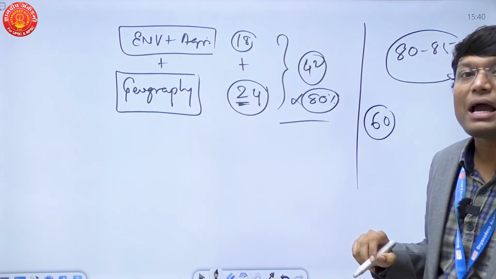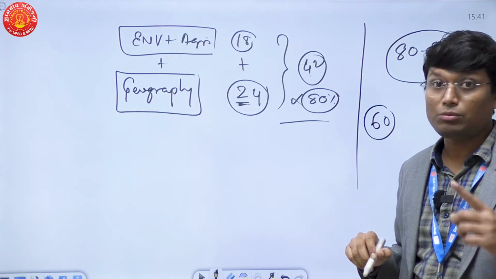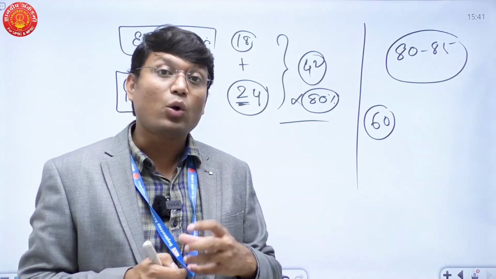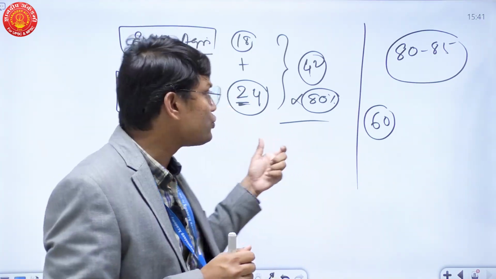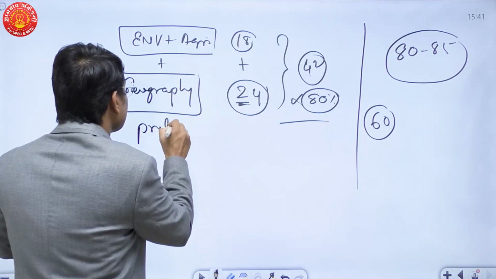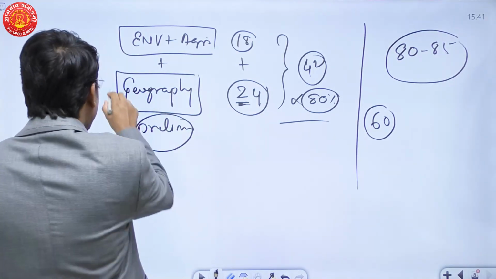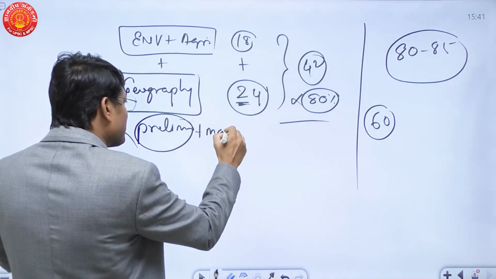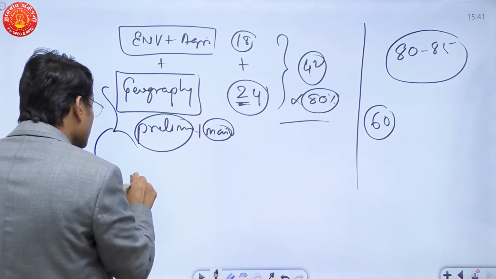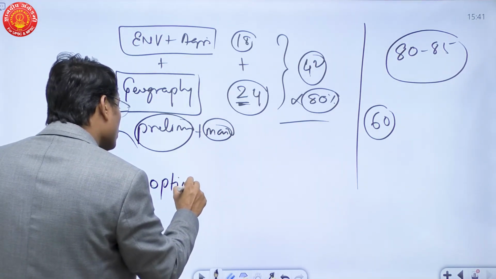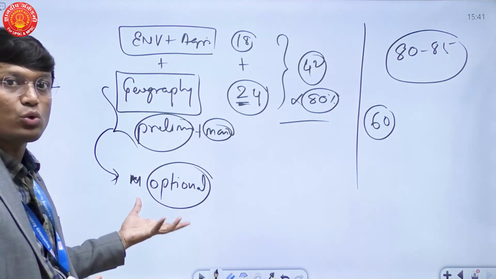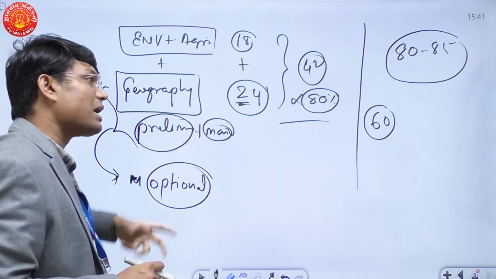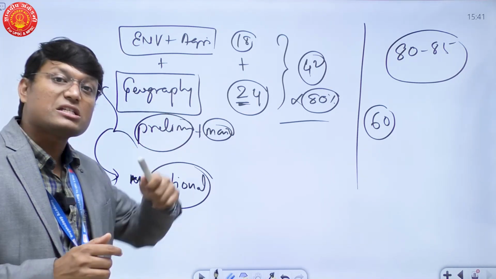With other optionals you will not have that leverage, because if you look at geography questions, they are becoming more and more conceptual, very conceptual questions. You will also see a lot of core questions in it. The problem with geography these days in prelims or even in mains, as I have observed and a lot of experts have observed, is that whether you look at prelims or mains, the nature of the questions is such that if geography is your optional, that is the core of the subject, the core area, optional is core, right. If geography is your optional, these questions will come easy, or whichever questions are being asked, they are from core geography, which is studied in the optional.